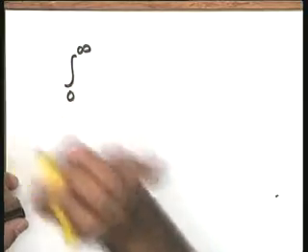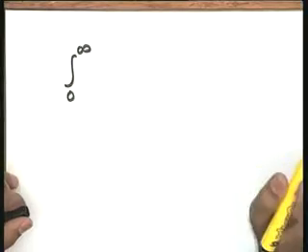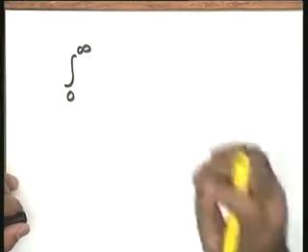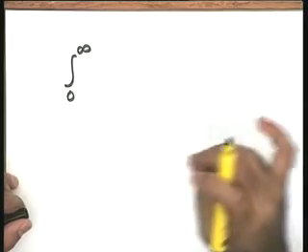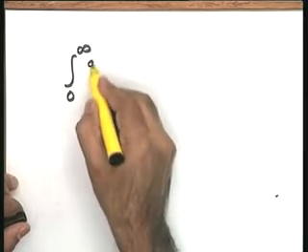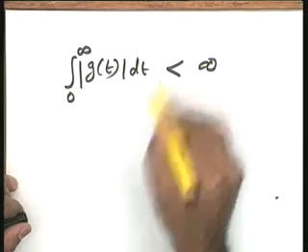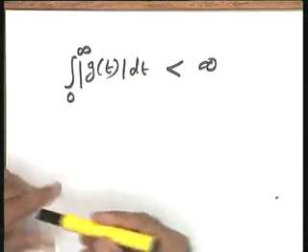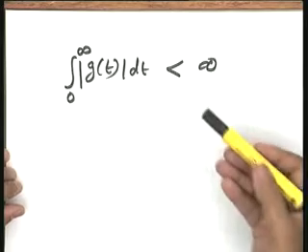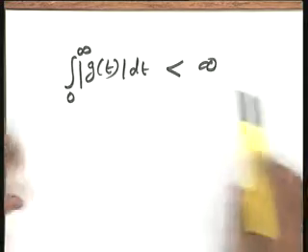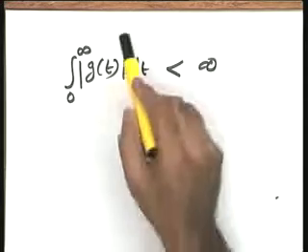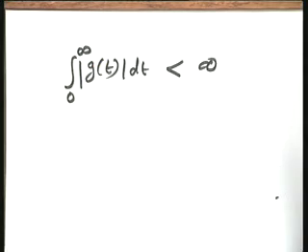So, let me put it separately, the system is bounded input bounded output stable if and only if, the necessity and sufficiency can be proved. Let me not go to the deep mathematical proof, it is both necessary and sufficient that the integral from 0 to infinity of modulus g t d t is less than infinity. Equivalently speaking, the area under the absolute value curve of the impulse response should be finite, because you are taking the mod. So, you should change the negative sign to positive, and then take the area under the curve.